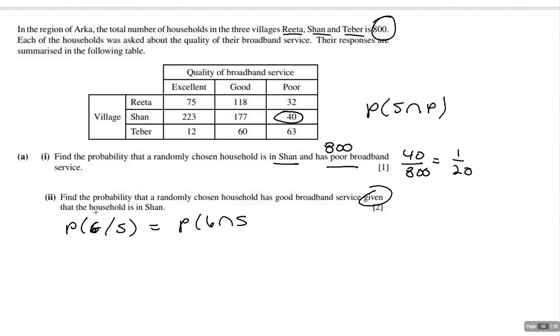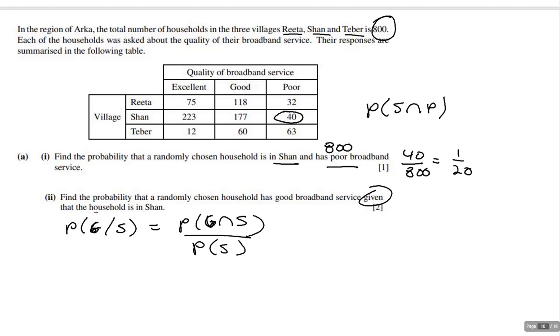Okay, so the first thing is I need to find the probability of it being good and from Sean, and then divided by the probability of being from Sean. Now there's two ways to approach this. You could use the formula, or you could just go straight to the table. Let's try just going straight to the table.